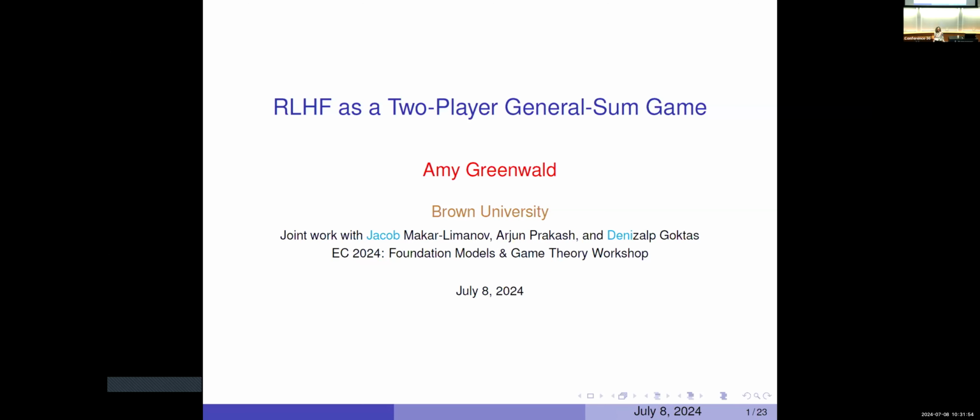This is joint work with 3 students. Jacob is here and Denny was supposed to be here. That's why his name is in turquoise also, even though he's not here, but Arjun did just as much work and wasn't supposed to be here, so his name is black. And my students really should be giving the talk. Jacob just announced yesterday that he was coming. He would have given the talk, and good thing we didn't sign up Denny to give the talk because he's not here. Okay. So the worst thing about me giving the talk instead of my students giving the talk is the quality of the slides. So apologies in advance for that.